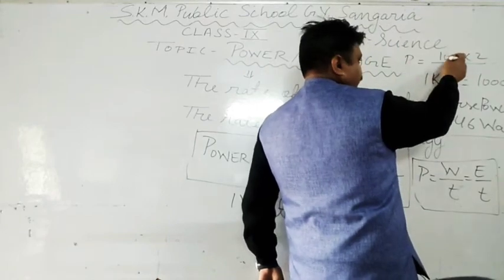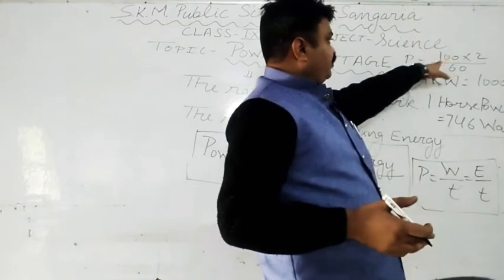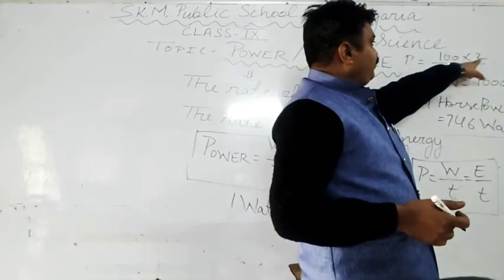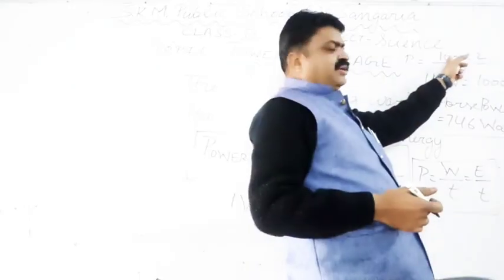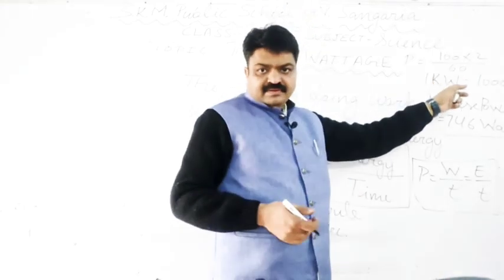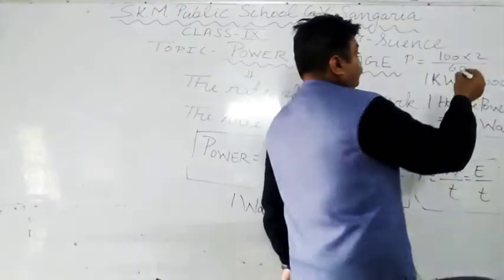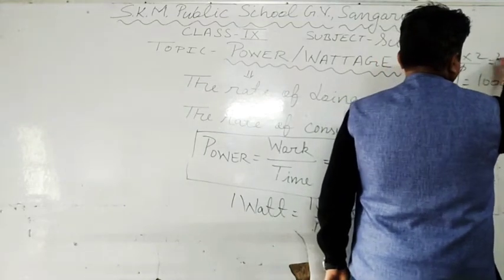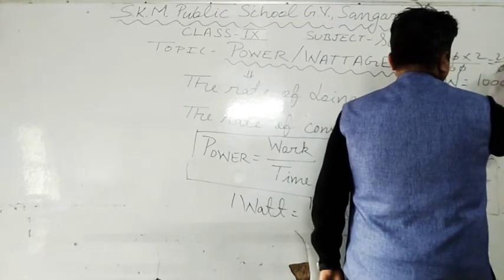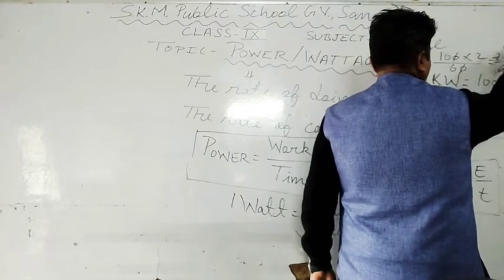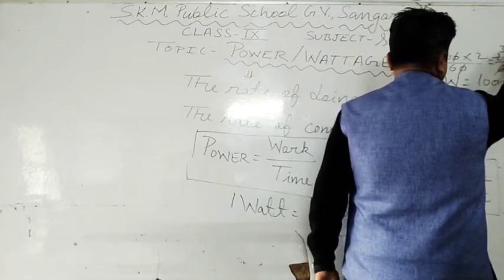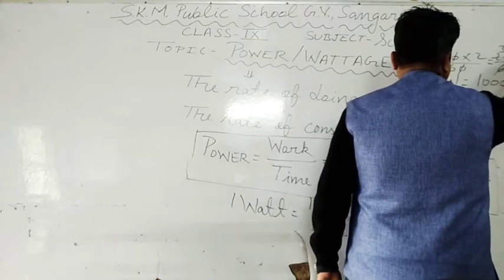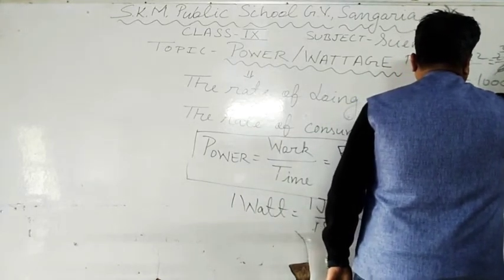Power, because work is always equal to force into displacement. It is force 2 Newton, 100 meter you are running. So here your power is 200 upon 60, which is 3.33 watt.